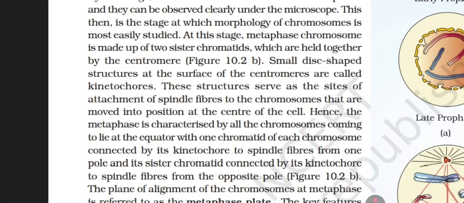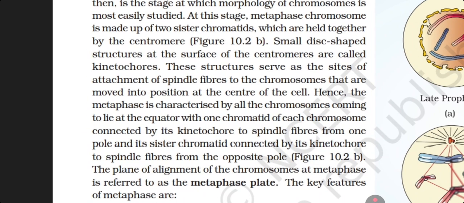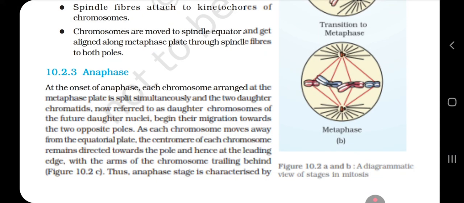Hence, the metaphase is characterized by the chromosomes coming to lie at the equator, with one chromatid of each chromosome connected by its kinetochore to spindle fibers from one pole and its sister chromatid connected by its kinetochore to spindle fibers from the opposite pole. Figure 10.2b. The plane of alignment of the chromosomes at the metaphase is referred to as the metaphase plate. The key features of metaphase are spindle fibers attached to kinetochores of the chromosomes, and chromosomes moved to the spindle equator and aligned along the metaphase plate through the spindle fibers.